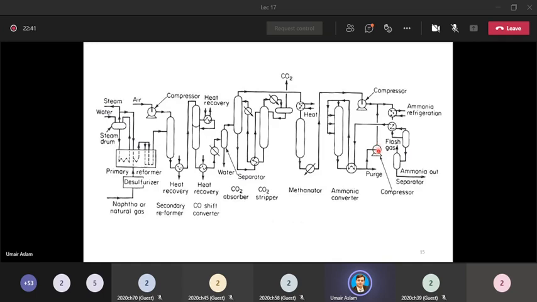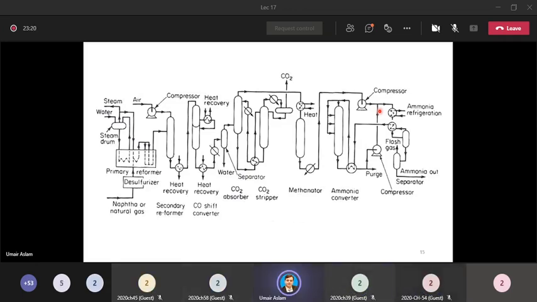So why does this input stream have low pressure? Because we cool it down in this heat exchanger. And in this cooling process, the reduction in temperature will also cause a reduction in pressure. So the stream will have low pressure. That is why we will compress it to the desired pressure, and then we will mix it with this fresh stream coming from the methanator and compressor. So this mixing thing is clear. जी सर. Yes.